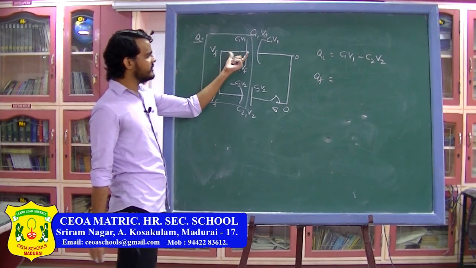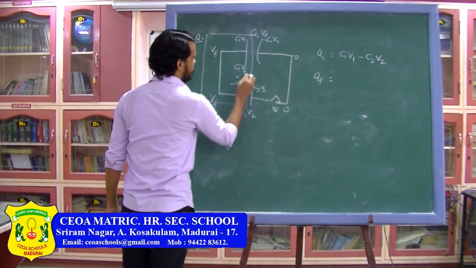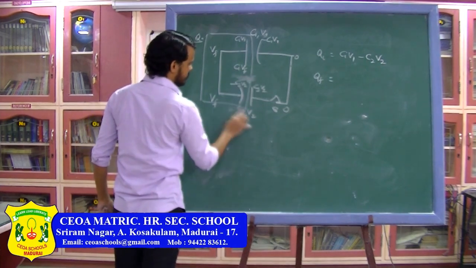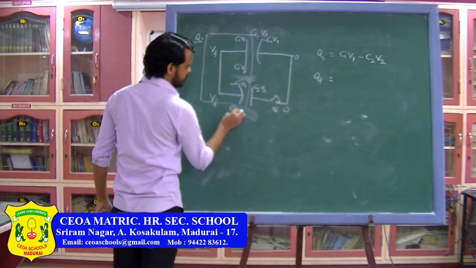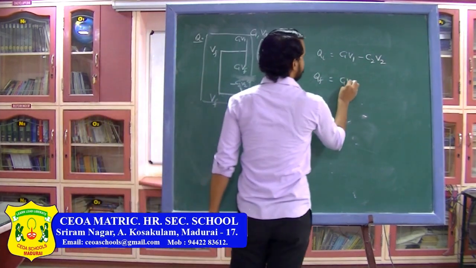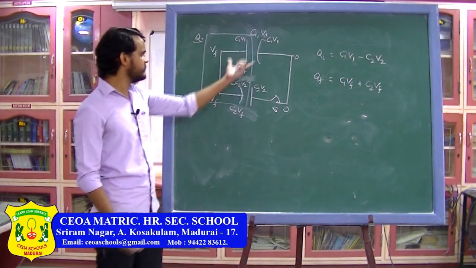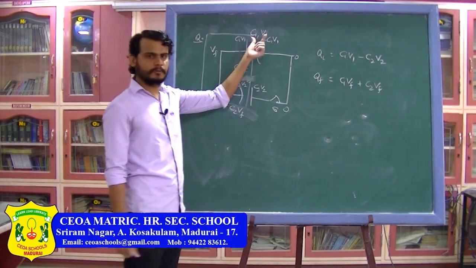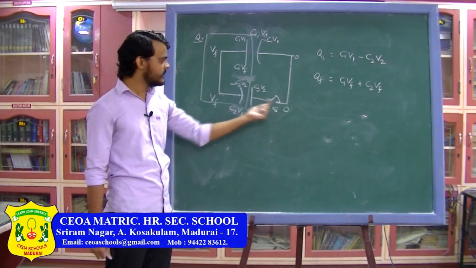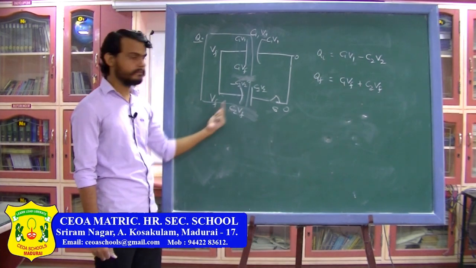Now if this potential is more, this plate will also become a positive plate. So here I can write the final charge will be C2 V final, because both the plates are at a common potential, so the final potential will be V final. So the final charge I can write as C1 V final plus C2 V final. Again, I am assuming V1 potential is more. So if V1 potential is more, this plate will also become positive after you connect this switch. So this will become positive and this will become negative, because the potential is common across both the capacitors.